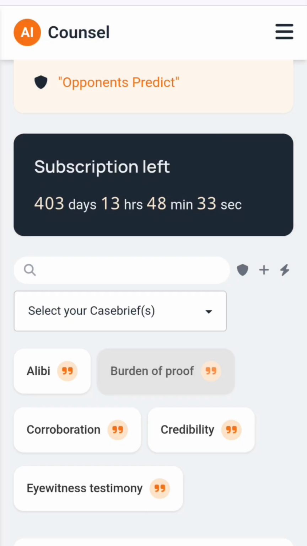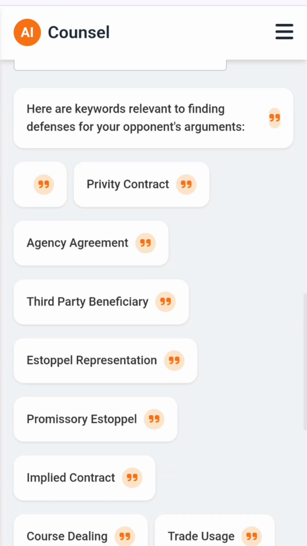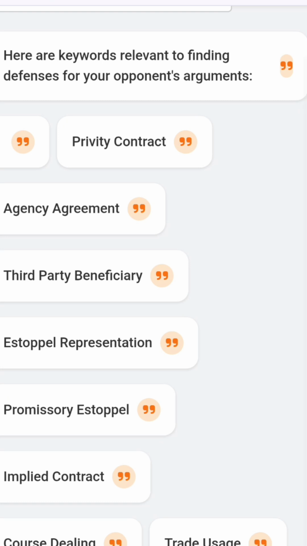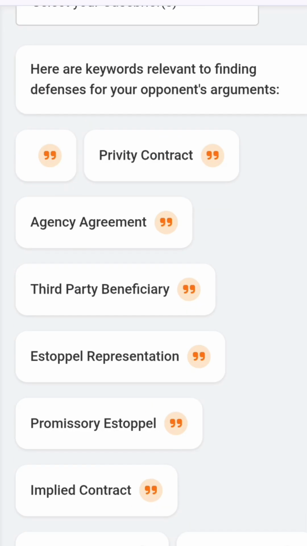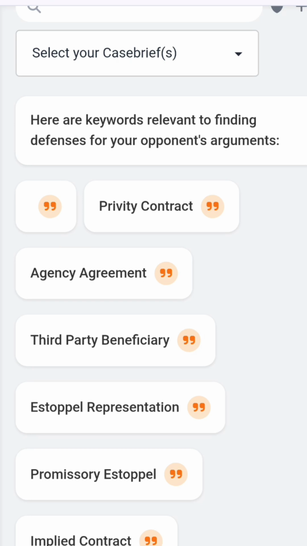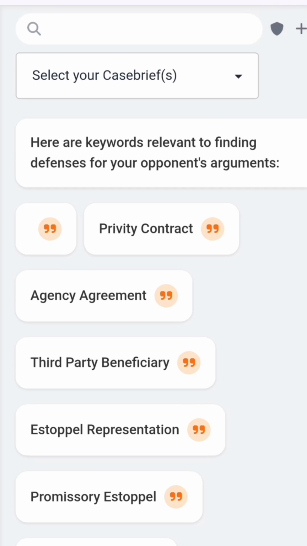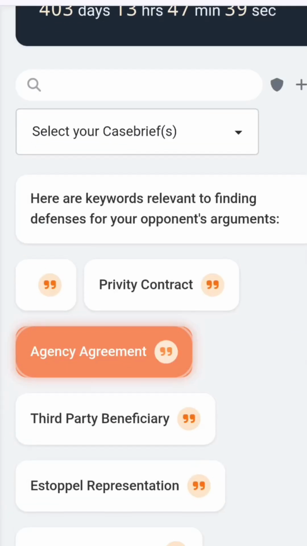You have suggestions here. So we have suggestions on possible exceptions. One of it is agency agreement. In an agency agreement, we know that agency is an exception to the doctrine of privity of contract. So whenever a person who is not a party to the contract claims that because he didn't sign that contract, he cannot be sued, if there was an agency relationship between the party that signed and himself, then he can also be bound by that particular contract, irrespective of the fact that he did not sign that document.